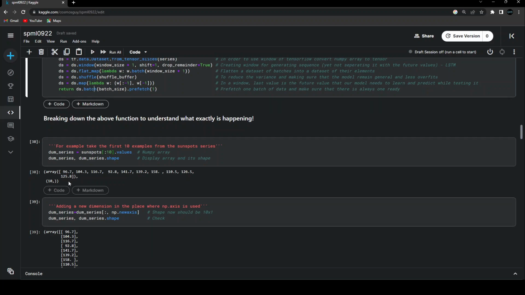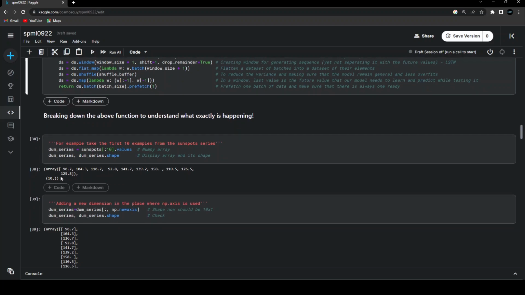Now we are trying to convert it into a two-dimensional array. For that, I'm going to add an extra dimension, so it should be 10,1. I want to shift this row vector to a column vector, actually a column matrix. How am I going to do that? I'm going to take this dummy series, which is nothing but the dummy series, and take all the values of it, all these 10 values, and then add a new axis.